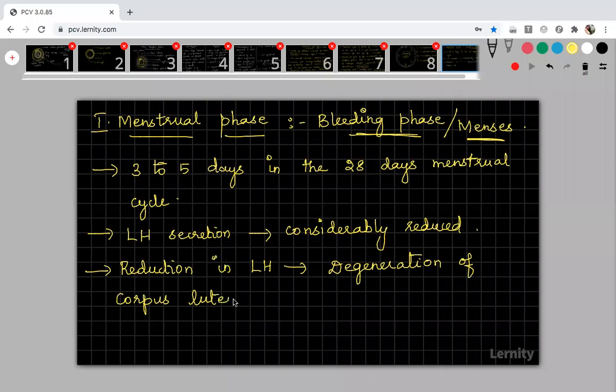Degeneration of corpus luteum will be there. I'll tell you what this corpus luteum is later. Corpus luteum is the one which secretes the progesterone. So because of this, progesterone secretion is also reduced.